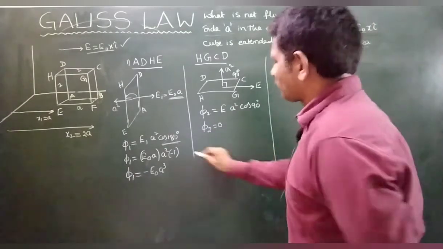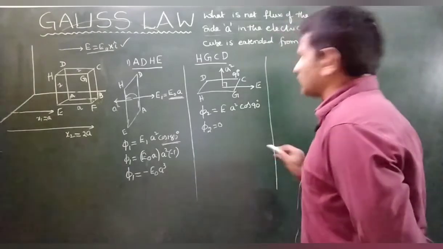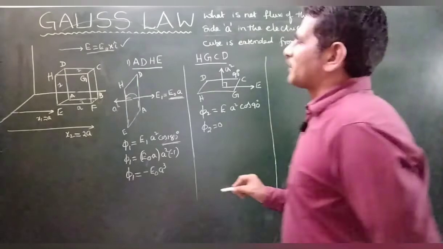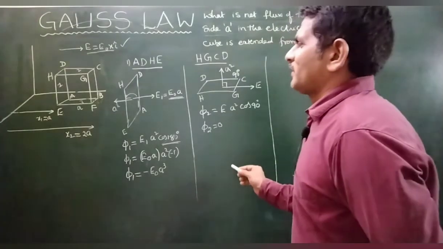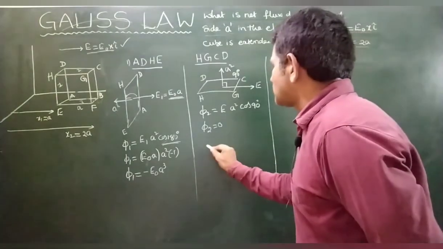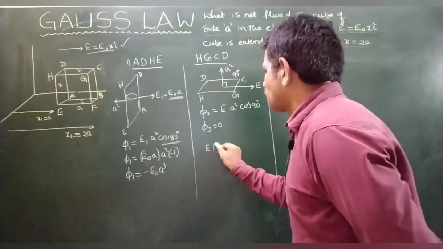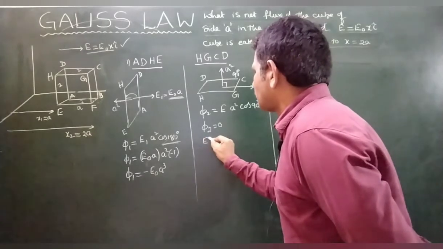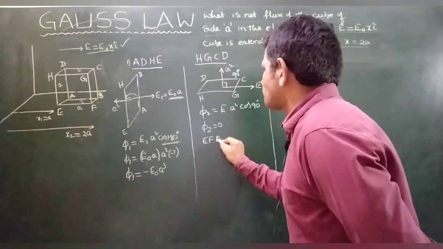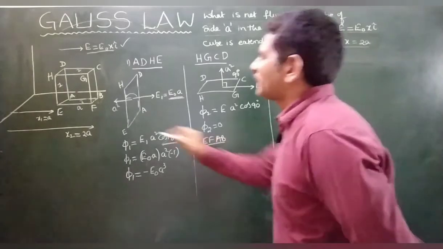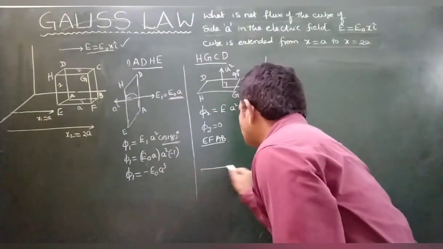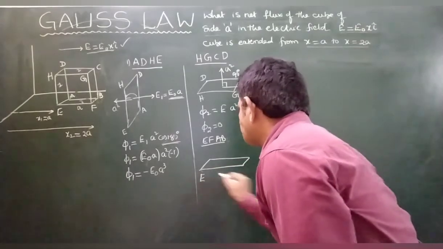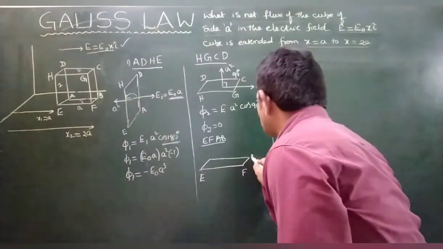Get my point? I would like to go for the third plane. Which is the third plane? ABFE, or otherwise EFAB.